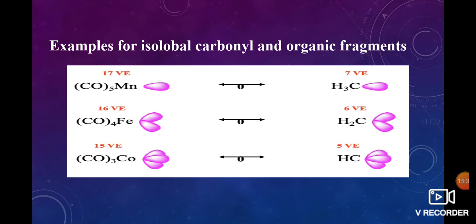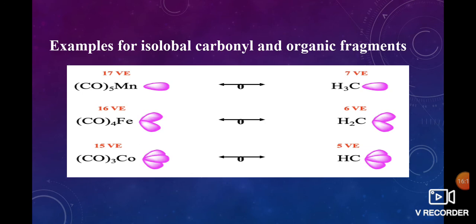Next one, examples of isolobal carbonyl and organic fragments. Manganese pentacarbonyl complex is isolobal to methyl, iron tetracarbonyl complex is isolobal to methylene, and cobalt tricarbonyl complex is isolobal to methylidyne.